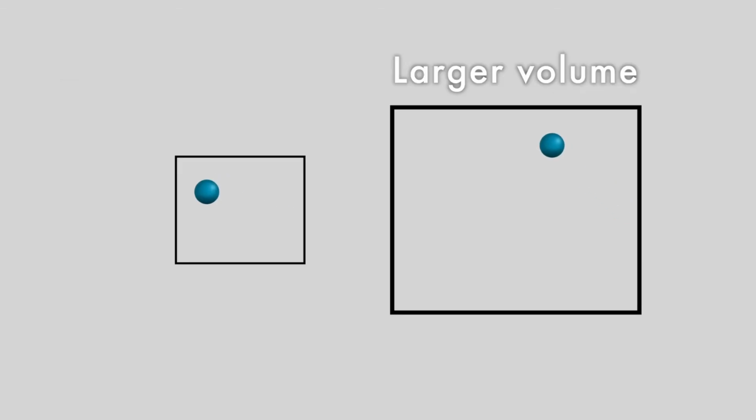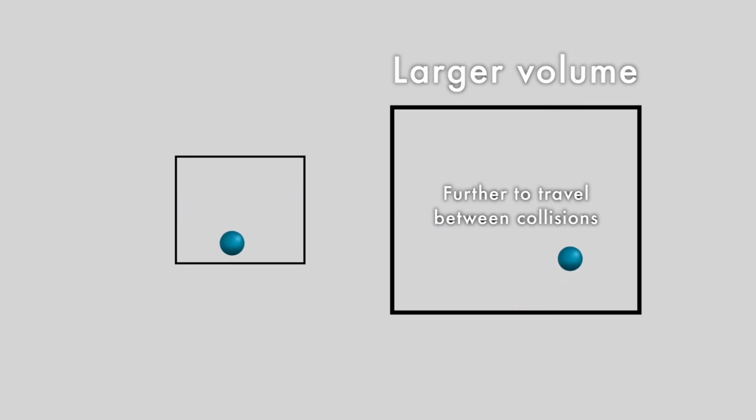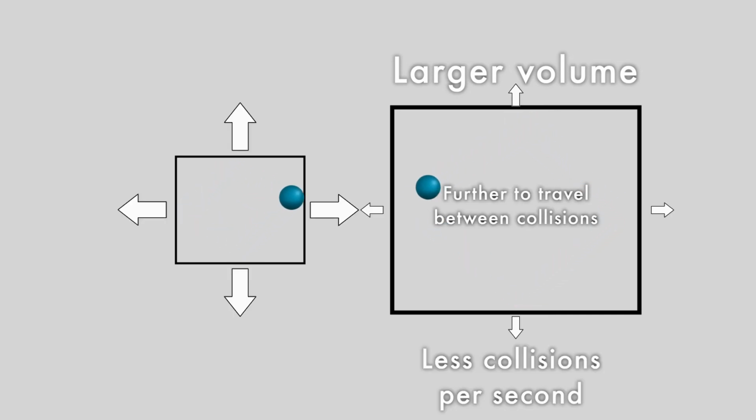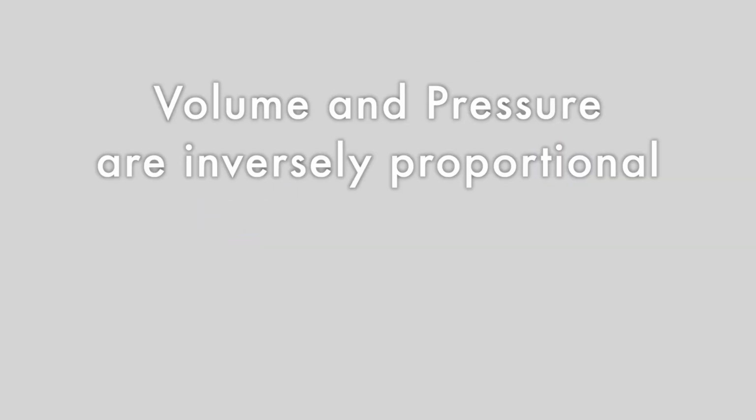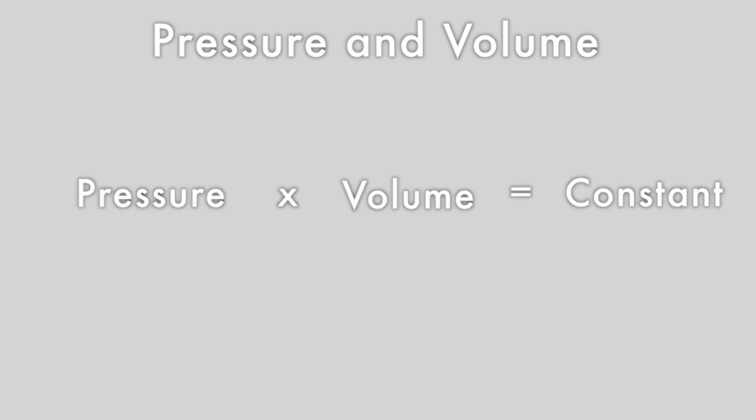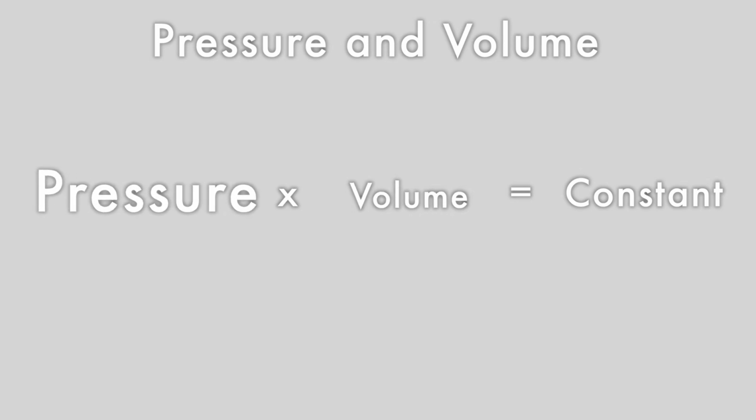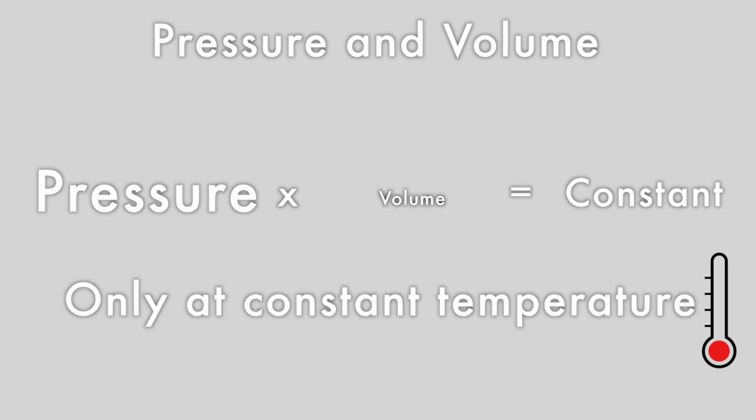Pressure and temperature aren't the only parts of this equation, however. We need to factor in the volume of the container. If we increase the container's volume, then the gas particles will have to travel further through each collision, therefore reducing the number of collisions per second, and the pressure decreases. The volume of the container and the pressure are inversely proportional. We can calculate the changes to pressure and volume using the equation pressure times volume equals constant. That means that the constant value must remain the same when any change is made, so doubling the pressure must cause the volume to halve. This relationship only works if the gas is held at the same temperature, however.